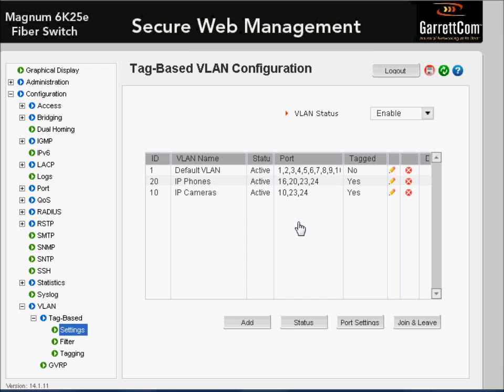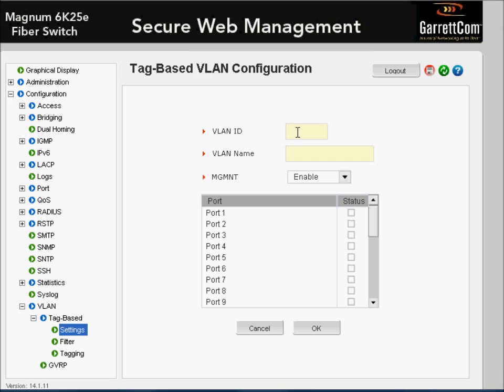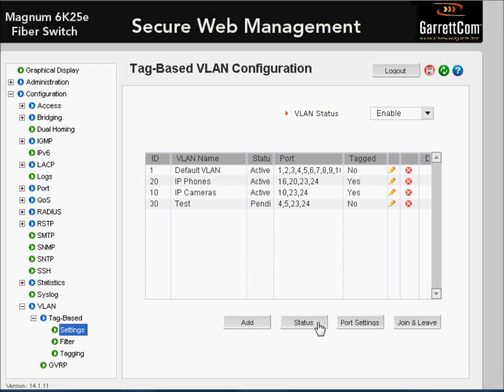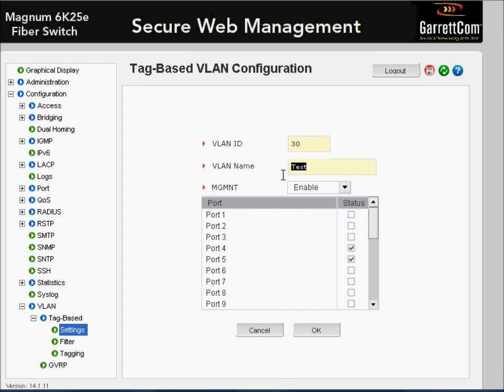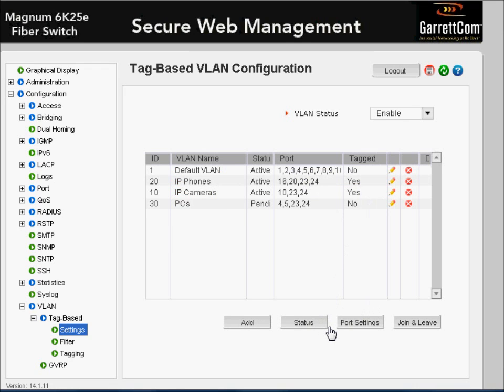So if we want to add in a VLAN at the end here, we can do that. So we can add it back in, VLAN 30, let's call that VLAN test, and let's add in, say, port 4 and port 5, and again the 2 tagging ports, 23 and 24. We can add this back in. So we can add them, we can edit them. Suppose we don't like the name test, we can go back in, click on the pencil, and just change that to PCs, which is what it was before. It's changing.